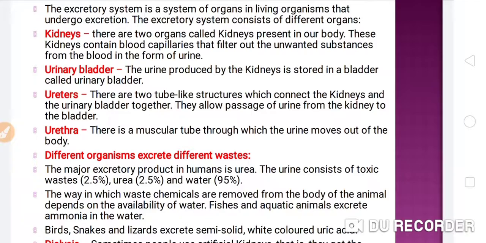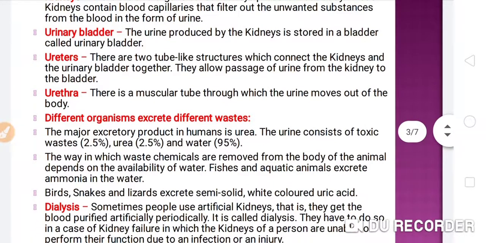And the last organ, the urethra, is the muscular tube through which the urine moves out of the body. This part of the excretory system is known as the urethra. So this is very important.